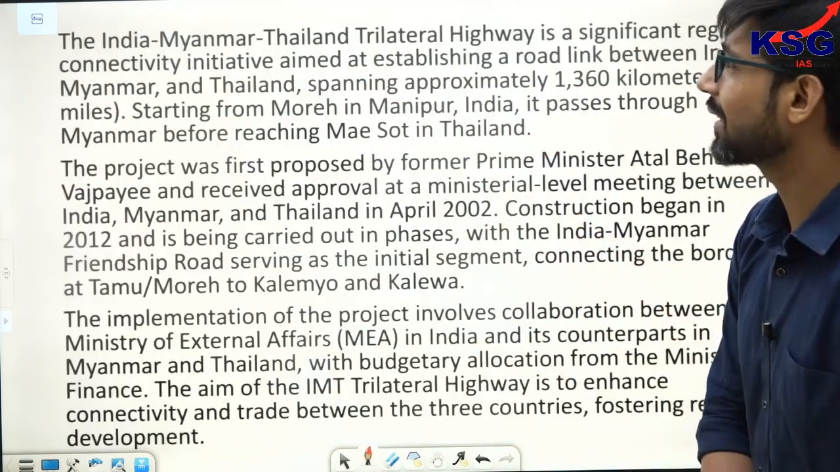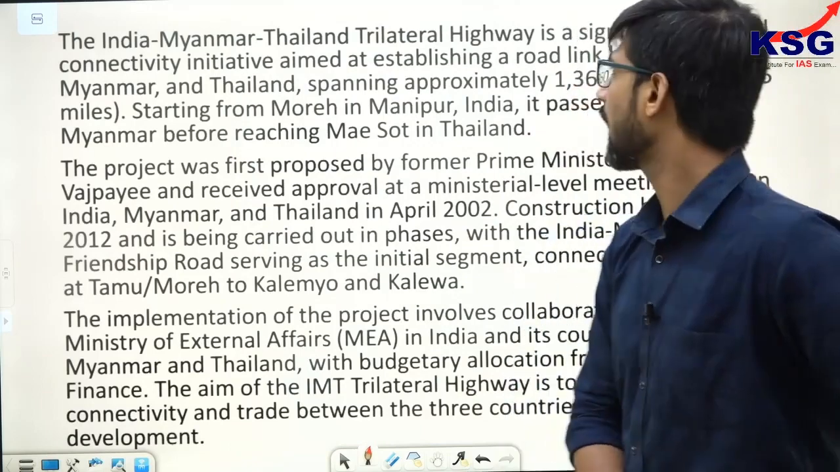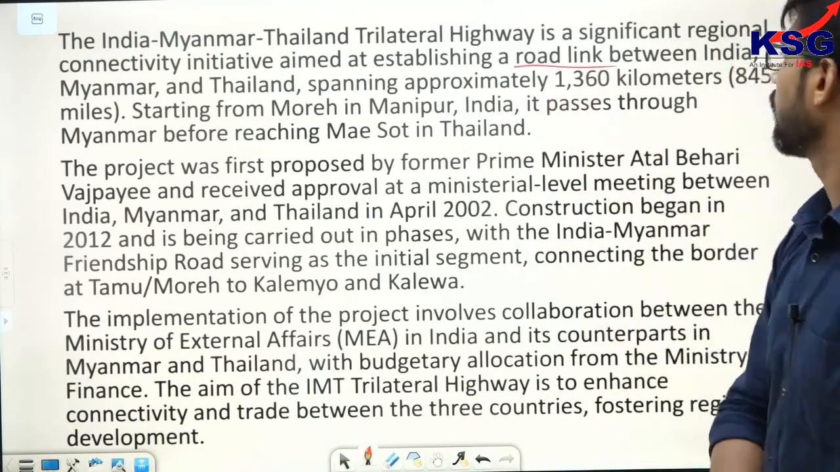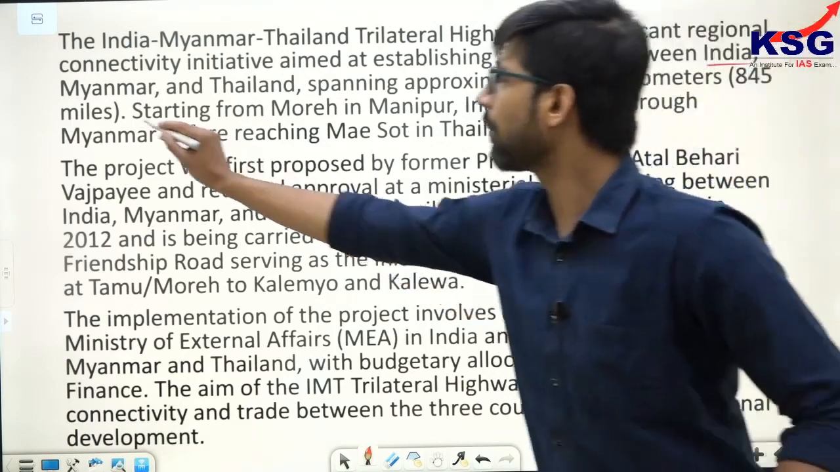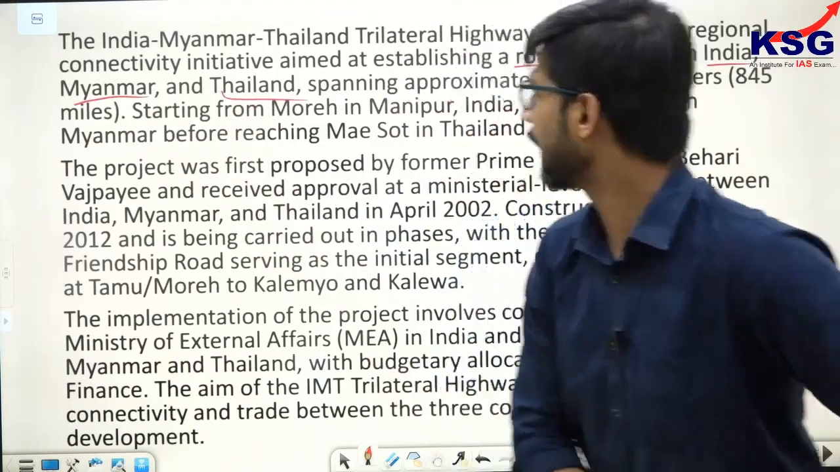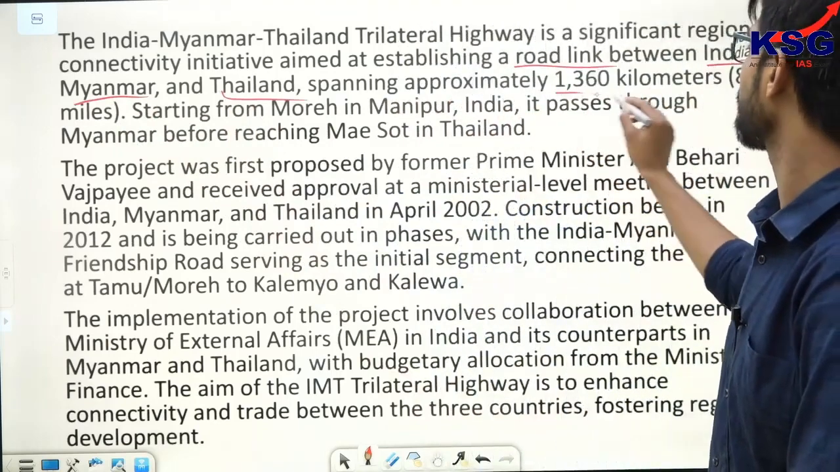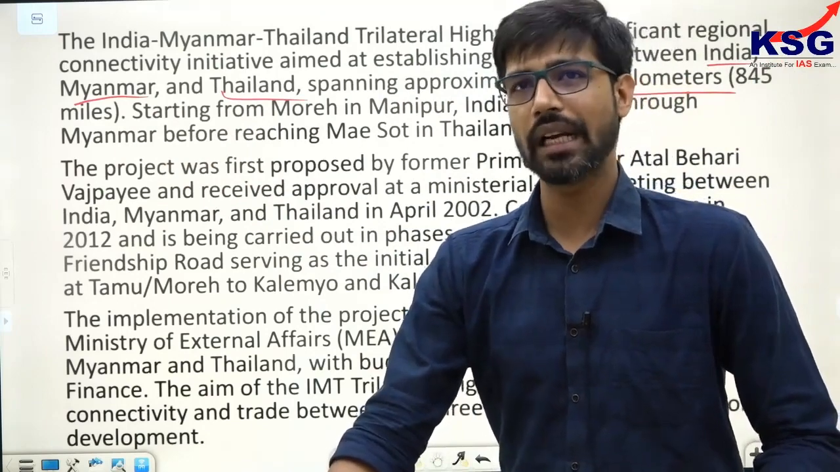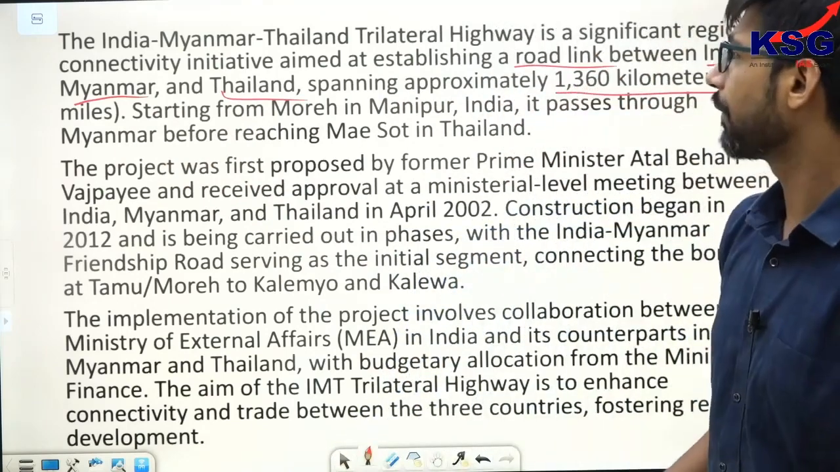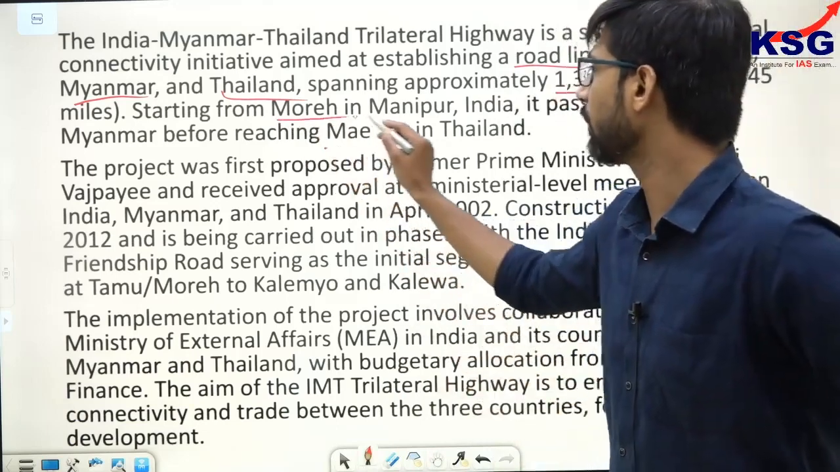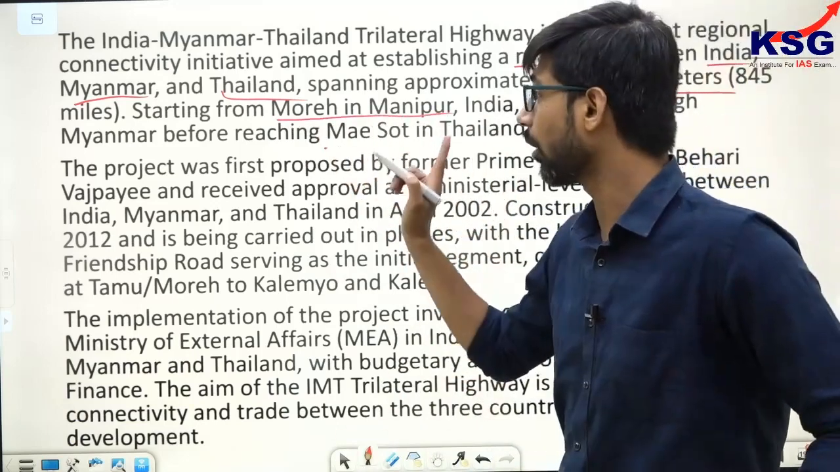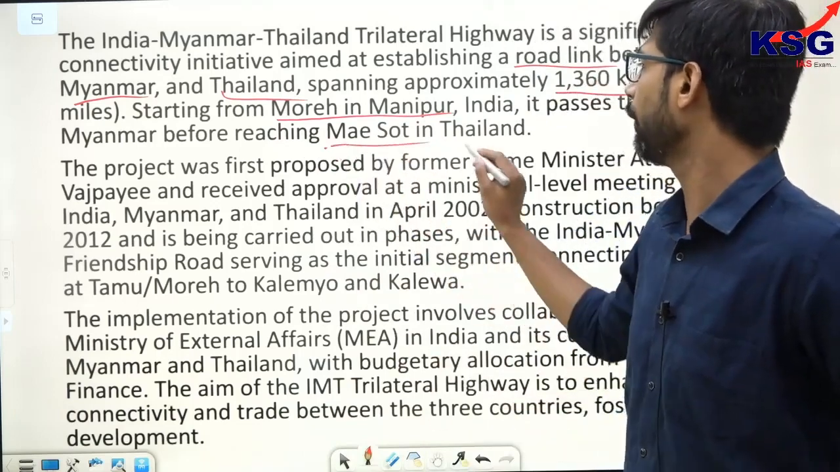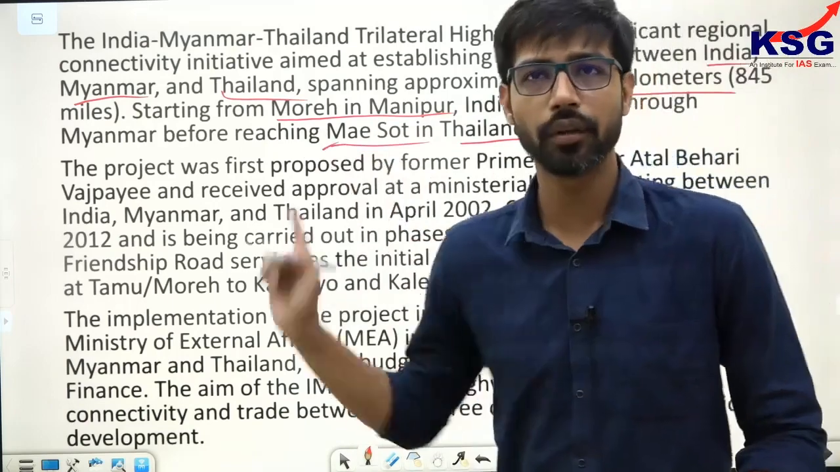Next, the second statement. The India-Myanmar-Thailand Trilateral Highway is a significant regional connectivity initiative aimed at establishing a road link between India, Myanmar as well as Thailand, IMT, and this extends approximately 1,300 kilometers, which is a very ambitious project which is going to connect 3 major countries, India, Myanmar as well as Thailand. It is going to start from Moreh in Manipur, which is there in the question, but it is not going to end in Chiang Mai. It is rather going to end in Mae Sot of Thailand. That is why that entire statement is going to go wrong.